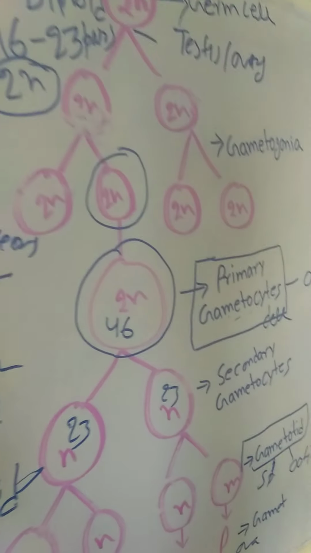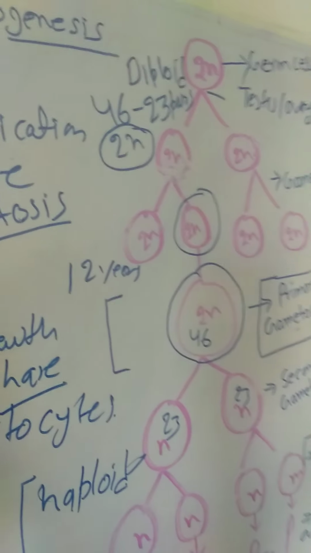So these are the steps and the formula for understanding the process of gametogenesis in the human body.